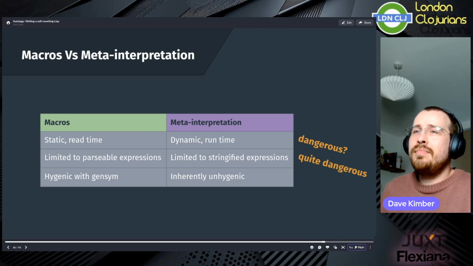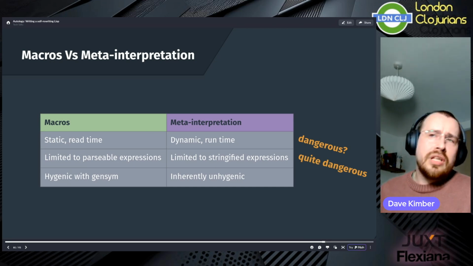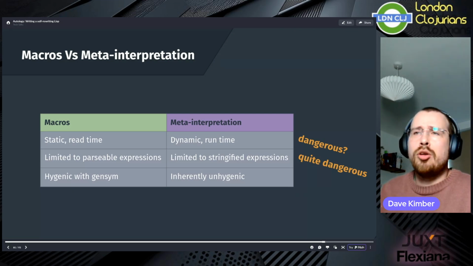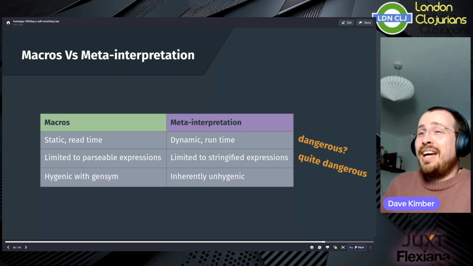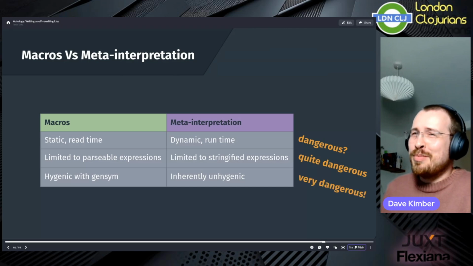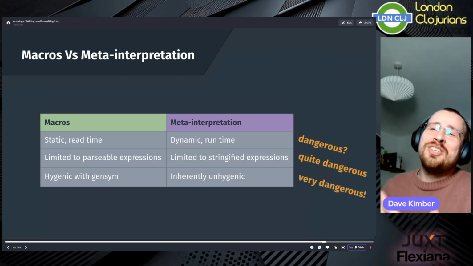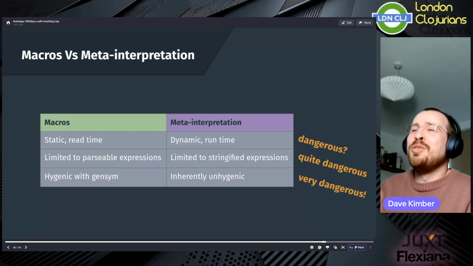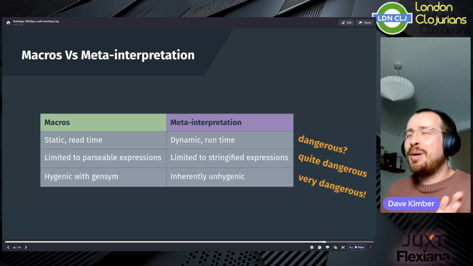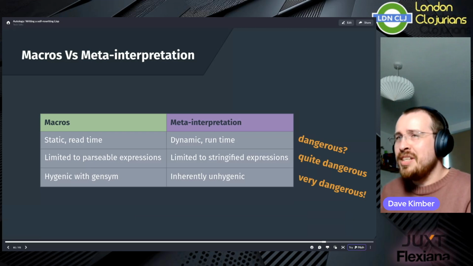And finally, macros are kept hygienic by using gensyms for internally created symbols, so we don't end up leaking and capturing existing scoped variables. Meta-interpretation doesn't care at all, and often actually relies on references to symbols which are assumed to be in scope. We're essentially evaluating arbitrary user-provided data structures, assuming their functions, and then using them to evaluate arbitrary code. Nothing about what we're doing here is safe, but it's still okay.